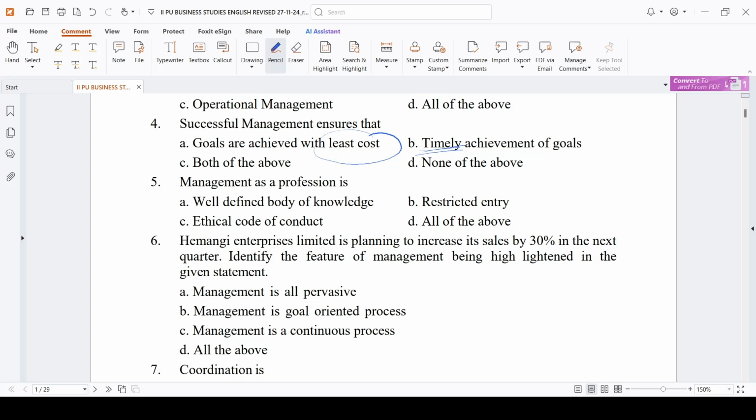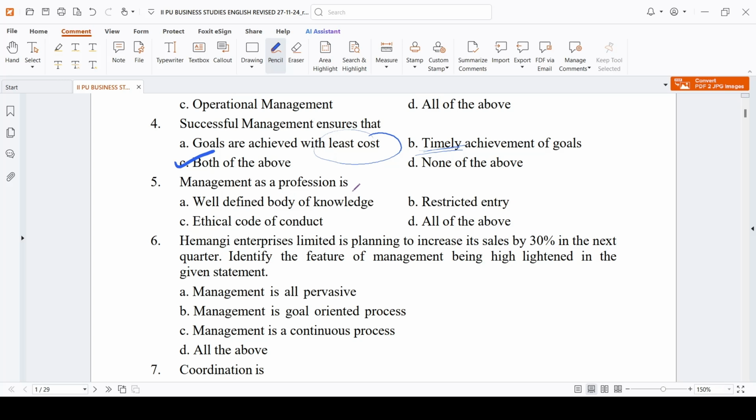Yes, you have to achieve the goals with the least cost, and that achievement should be within the particular period of time, right? So both are correct. Both of the above, none of the above. So the answer, we all know, is both of the above. We have to achieve the goals with the least cost and it should be within the time period.